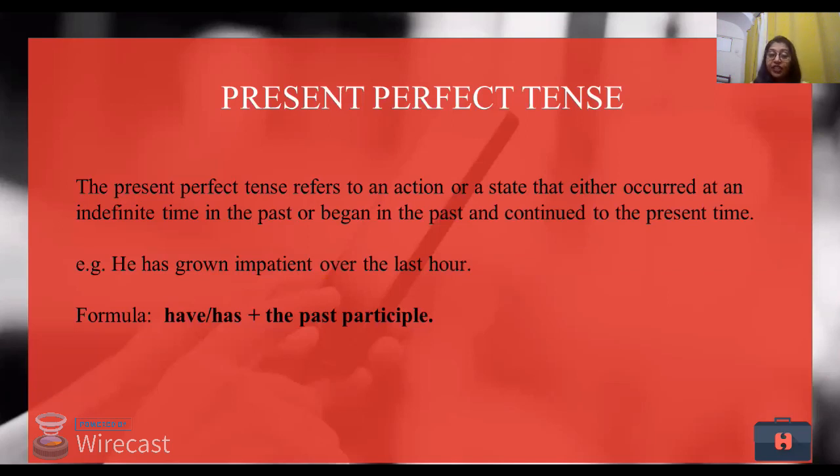Now, if you look at this example: he has grown impatient over the last hour. Now, he has grown impatient means he wasn't impatient, but he has grown impatient. Maybe he's not keeping well, or he is stressed, or something like that. So when we talk about such actions, we have to use present perfect tense. Now, there is a formula, like the formula to happiness is smiling. Similarly, the formula for present perfect tense is has or have plus past participle.